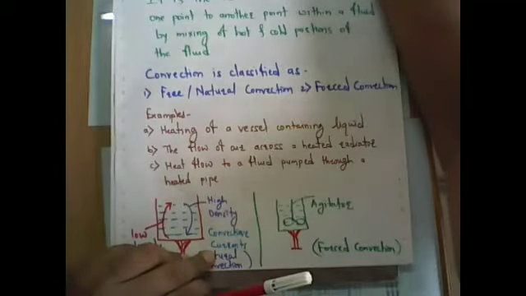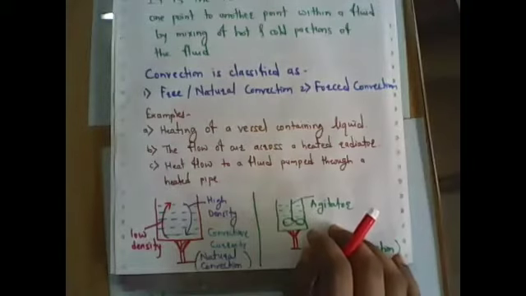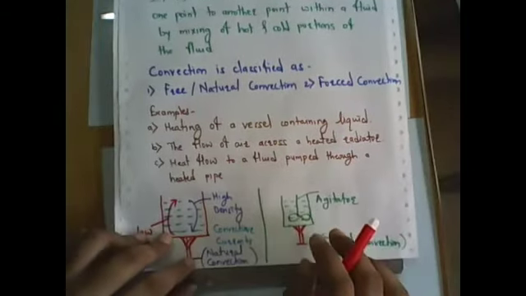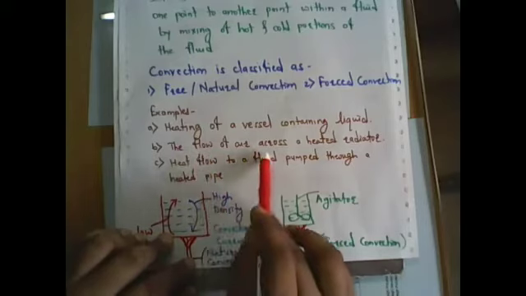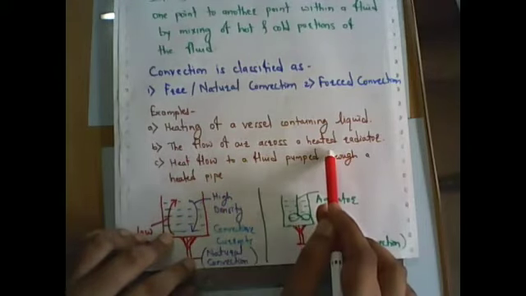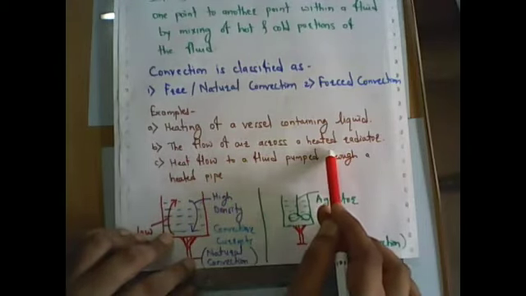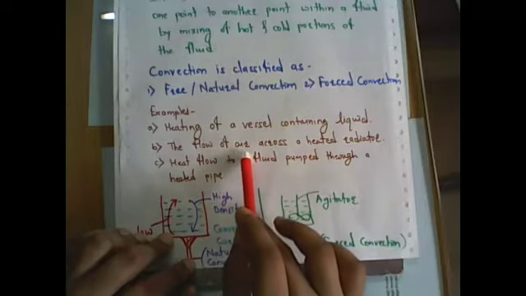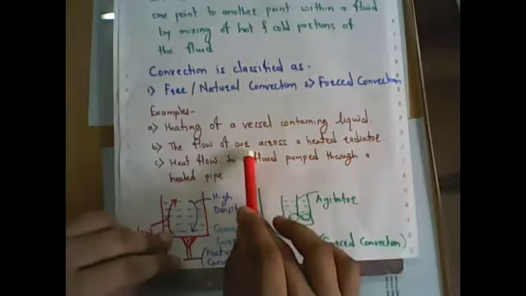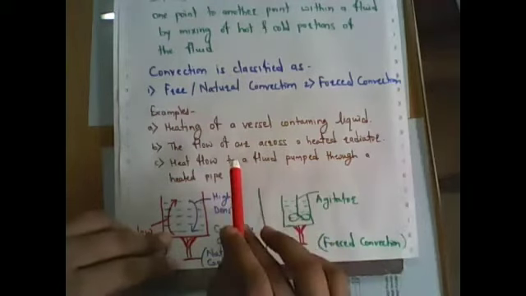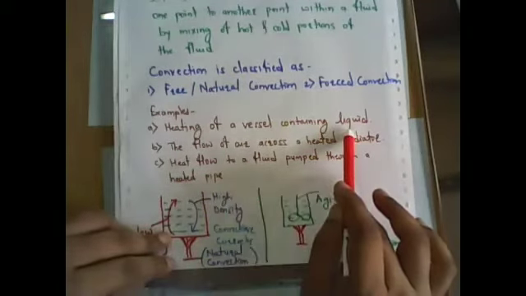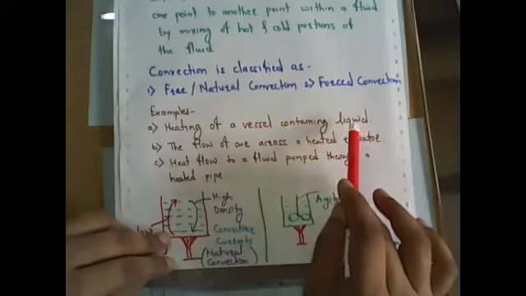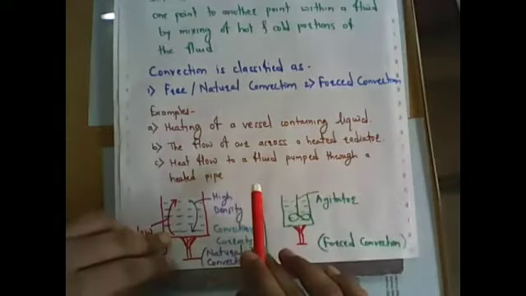So these are different examples from industries. The flow of air across a heated radiator is another example of convection. Here air, a gas, is present, and heat transfer in gases is again convection. In the previous example, liquids are there, so heat transfer in liquid is convection.